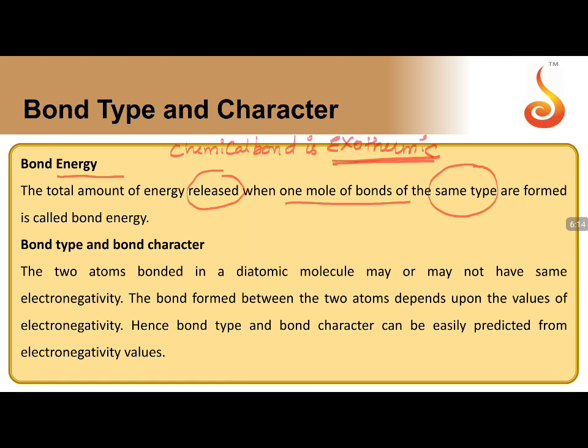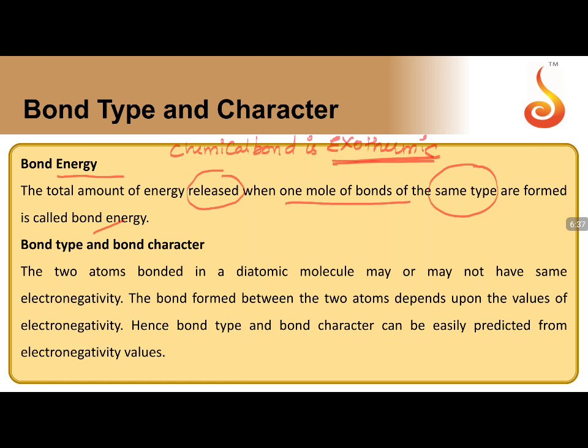So if you say between two constituent particles an ionic bond is formed, for forming an ionic bond how much energy? Again, if you take another two constituent particles for forming the same ionic bond, what is the energy released? So for formation of 1 mole of a particular type of bond, what is the energy released? It is taken as bond energy. I hope it is clear.